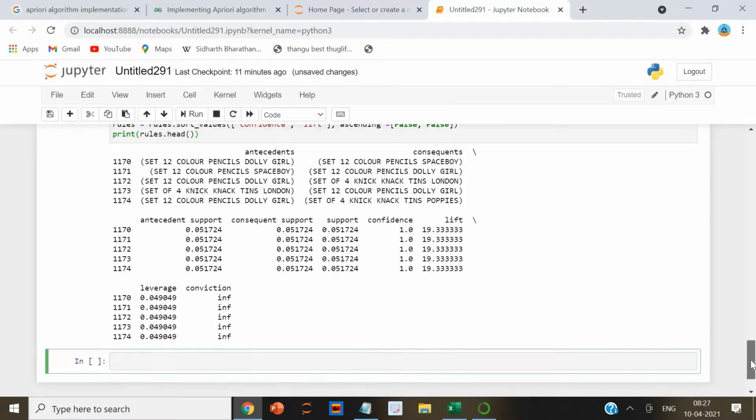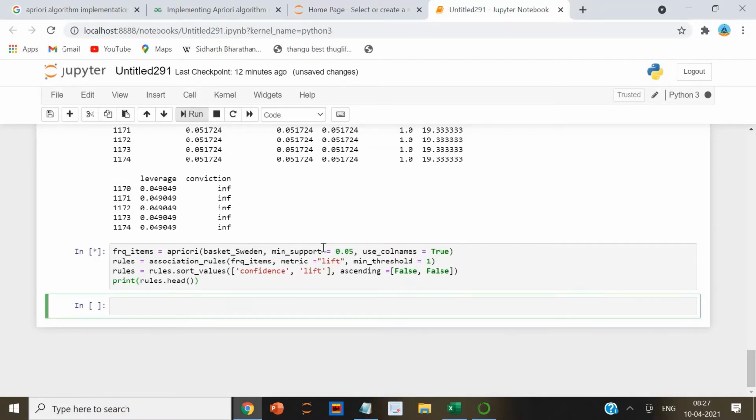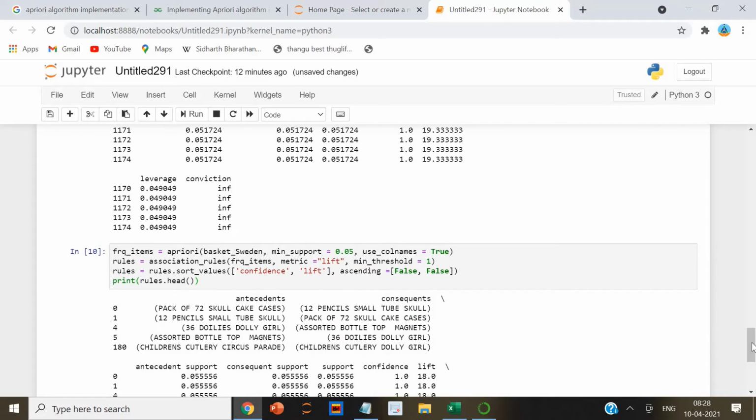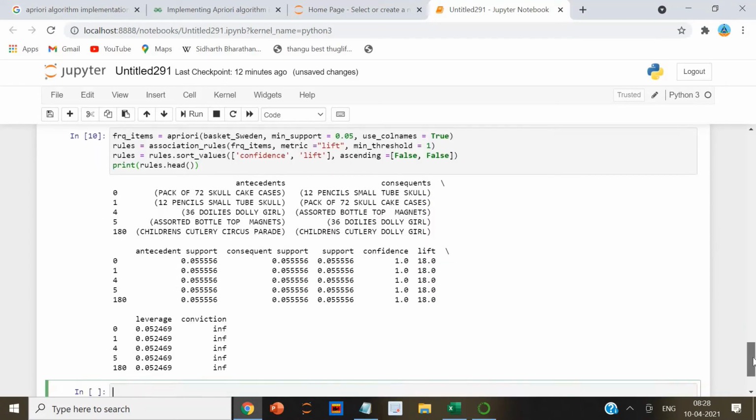Let's do it for Sweden. Let me run the script. Yeah, I could see the output here. See from here, what you can understand on analyzing the above rules. It is found that boys and girls cutlery are paired together. This makes practical sense because when a parent goes shopping for cutlery for his or her children, he or she would want the product to be a little customized according to the kids' wishes.